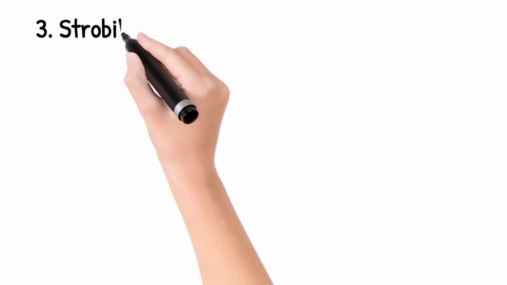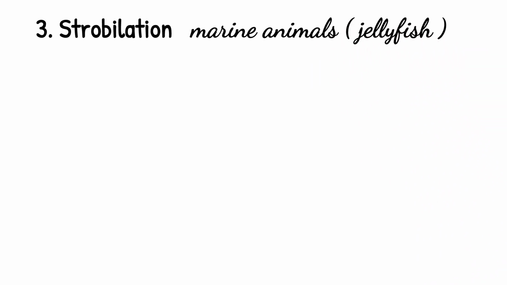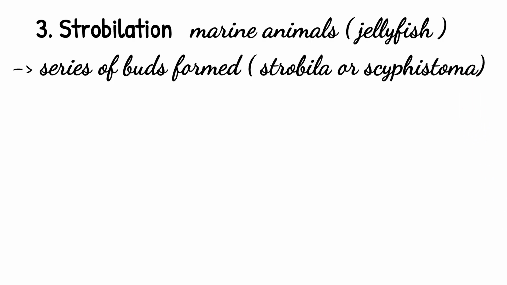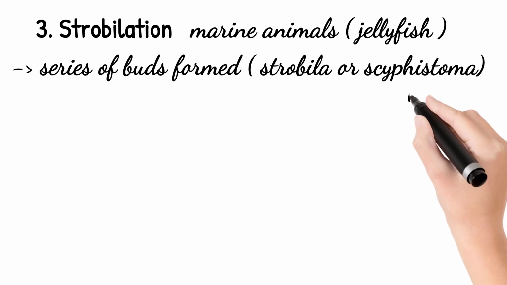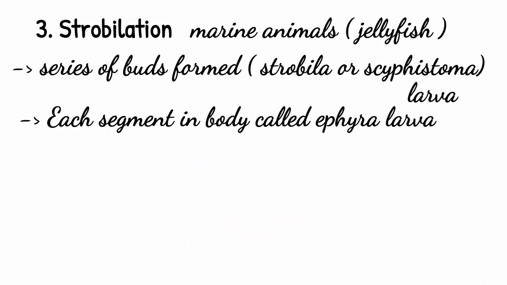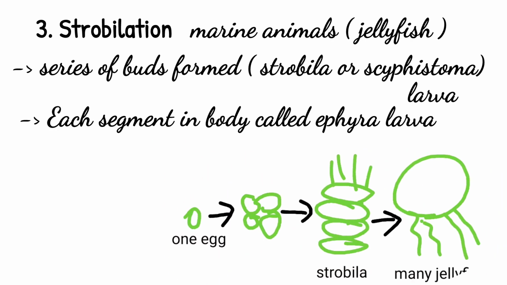Now, let's look at the third type of budding, which is strobilation. This is a pretty wild form of budding, found in some marine animals like jellyfish. In strobilation, the parent produces a series of buds, one after the other, in a stacked formation. Think of it like a conveyor belt of babies. Eventually, each segment breaks off and becomes a new jellyfish. And they don't stop. It's like a jellyfish factory.